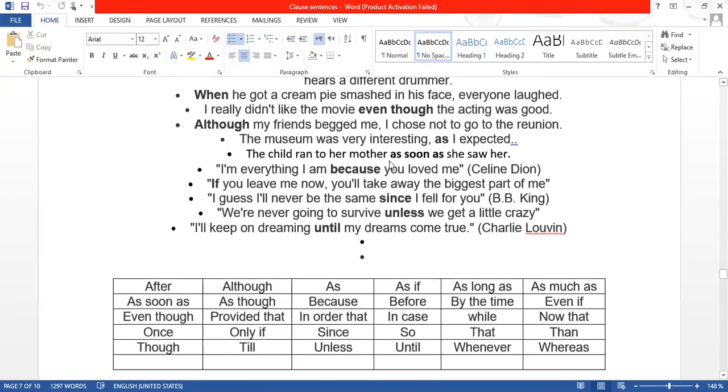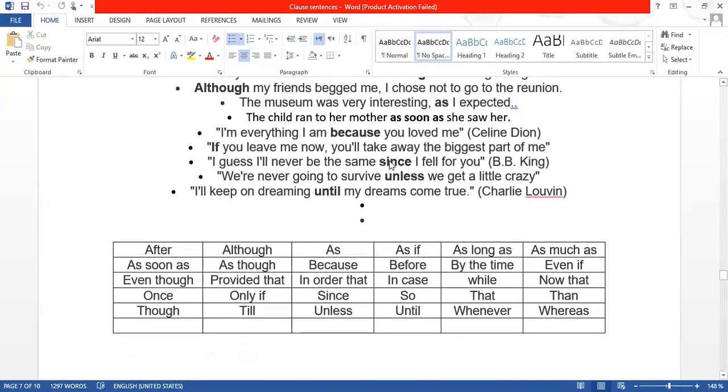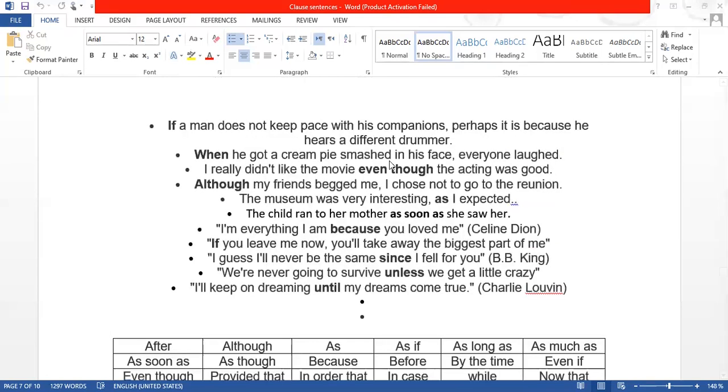Subordinating conjunctions are not many, remember. This is the list: after, although, as if, as long as, as much as, as soon as. So these are all subordinating conjunctions. If you use these subordinating conjunctions, it can bring variety in your writing, and you can start a sentence with a subordinating conjunction.